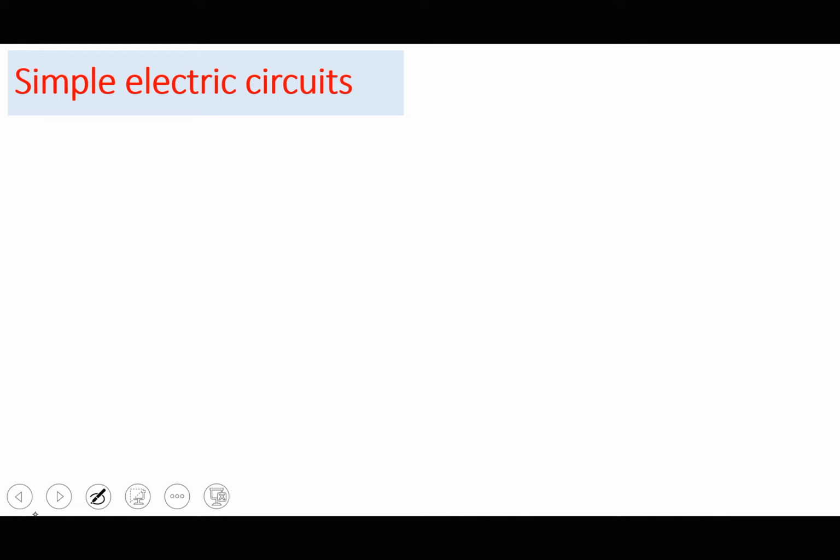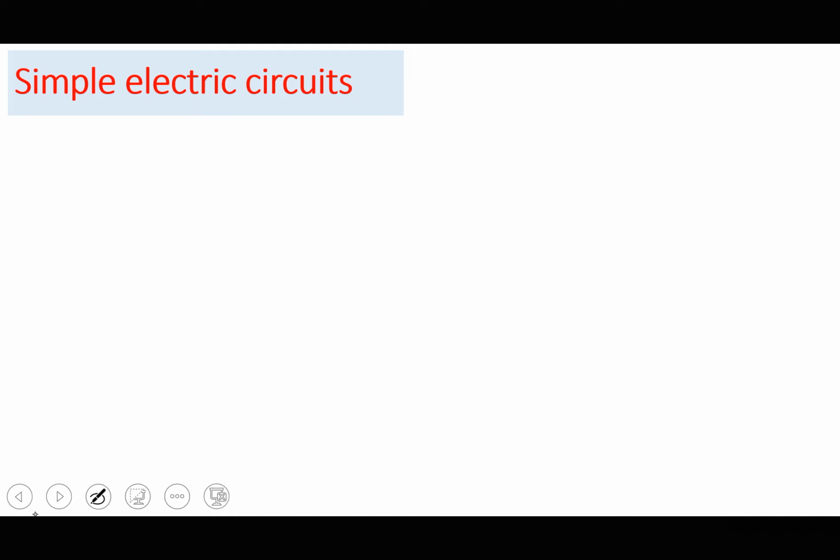So a circuit, I think a circuit is a path between two or more points along which an electric current can be carried. A path between two or more points, along which an electric current can be carried.